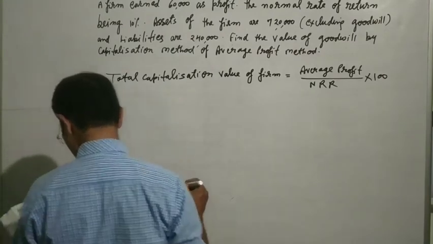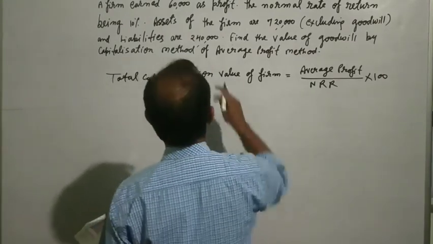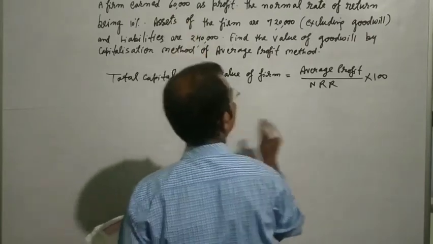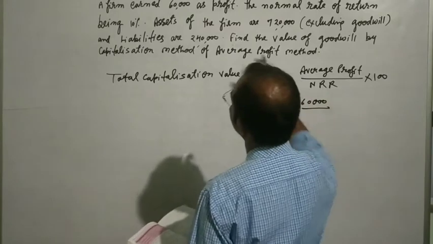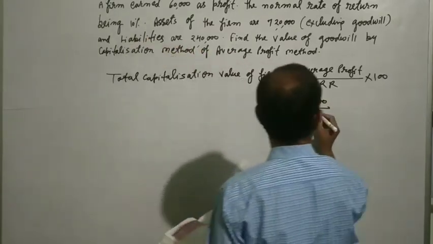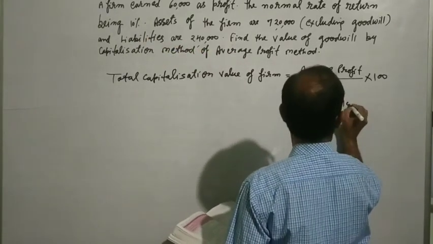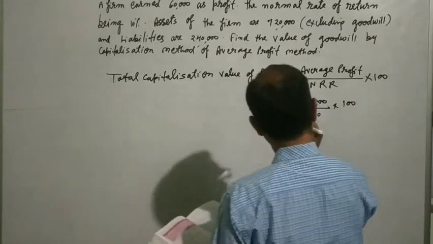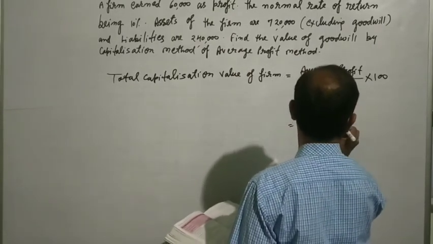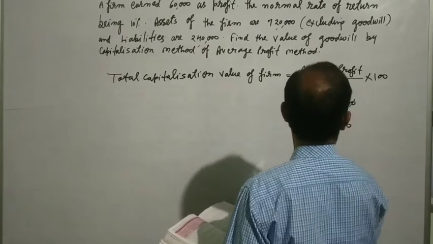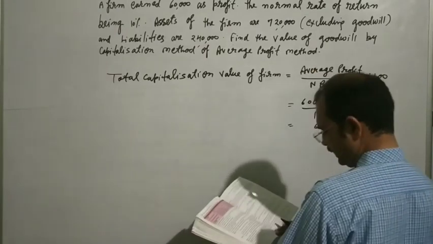In your question you can see the average profit is given as 60,000 and the normal rate is given as 10%, into 100. The amount will come to 6 lakh.